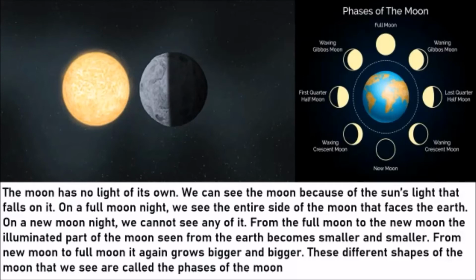The moon gets its light from the sun, or is it a black ball with no light of its own? Okay, it's a black ball. Only because the sun's light is falling on the moon, that is why the moon has a little bit of light. And we can see the moon because light is falling on it.